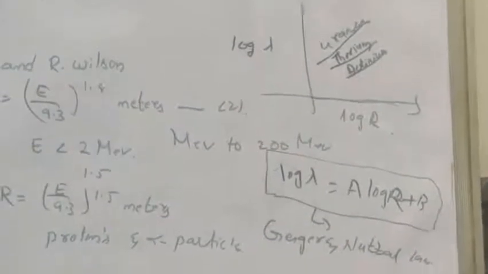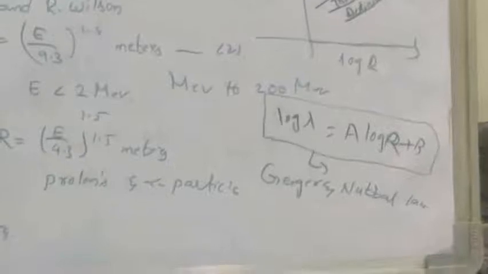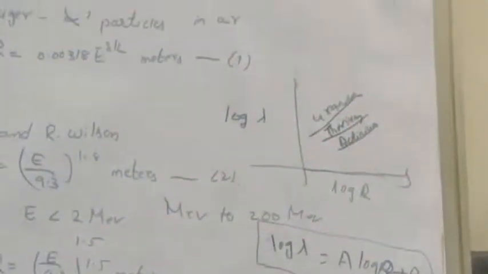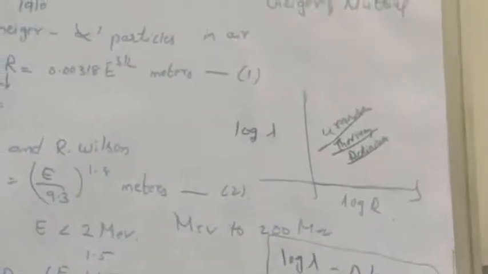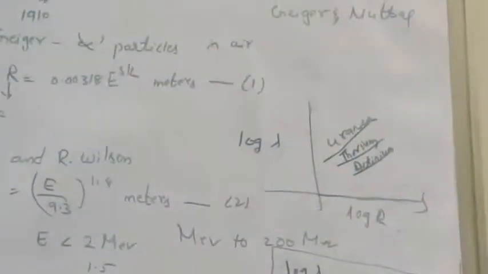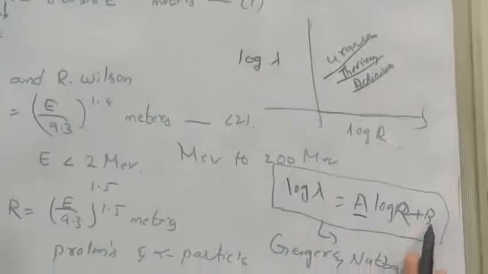Here A is a constant which has the same value for each of the 3 radioactive elements or 3 radioactive series. The constant B has different values for different series. Here A is a constant, B is also a constant.